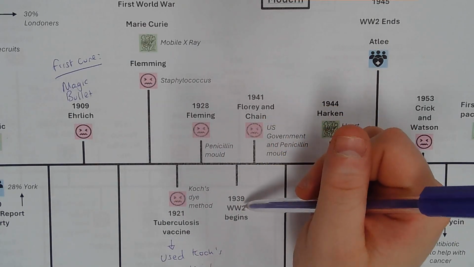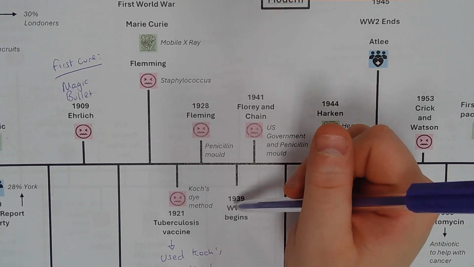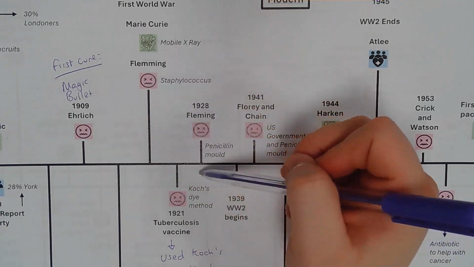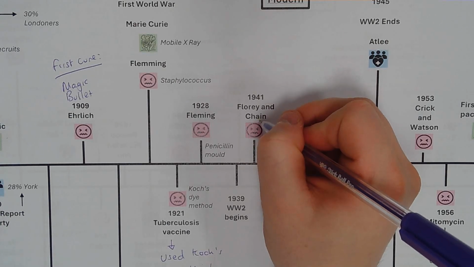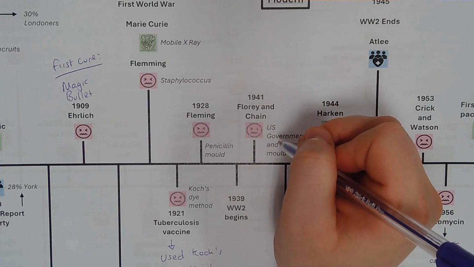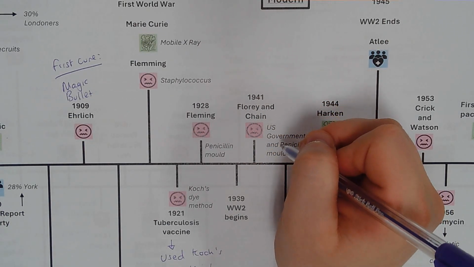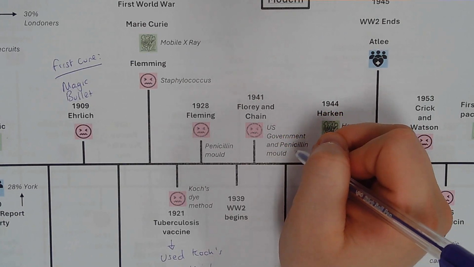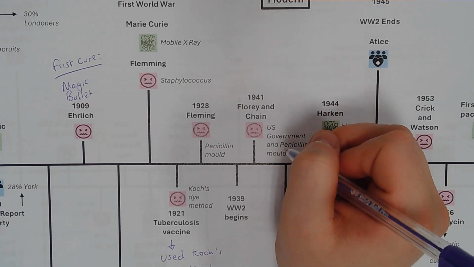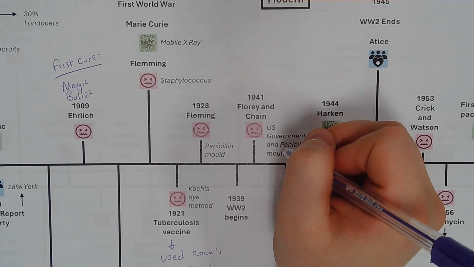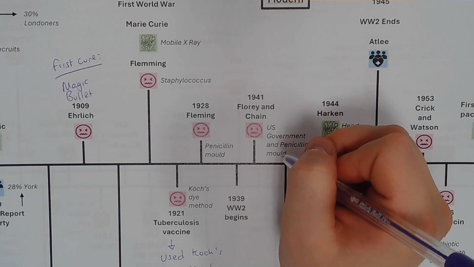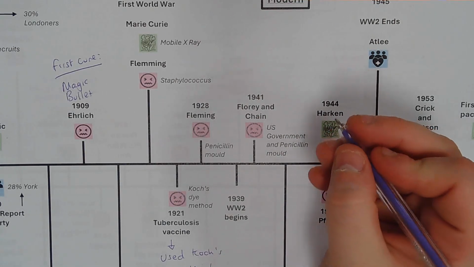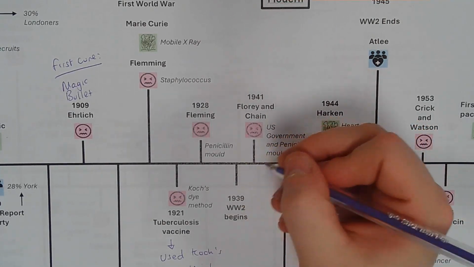And so we fast forward and the Second World War begins, and again, as we see with the First World War, we see massive medical advancements. And in 1941, Florey and Chain read Fleming's research and they test it out, and they found out that penicillin mould is a cure. And they take it to the US government, and the US government start to think about what to do with that.